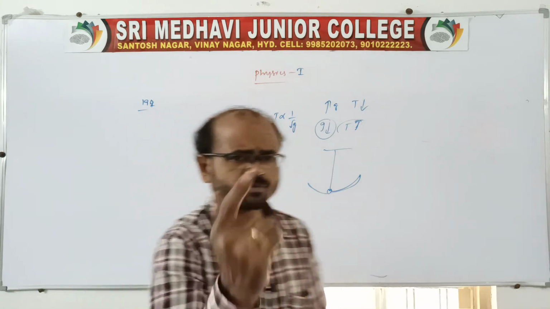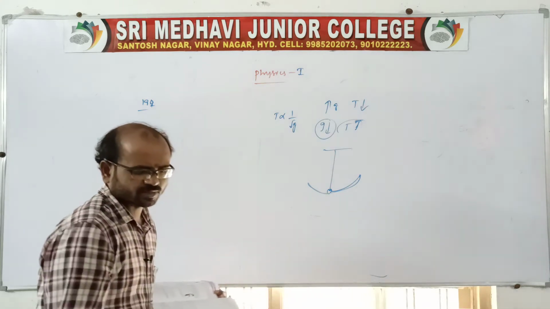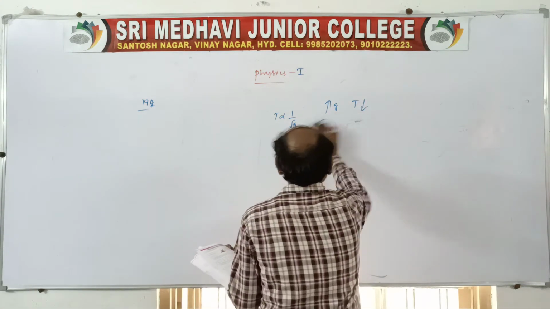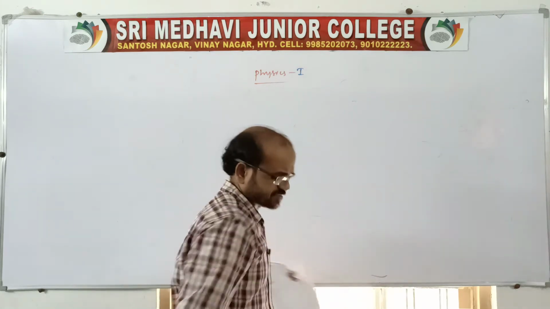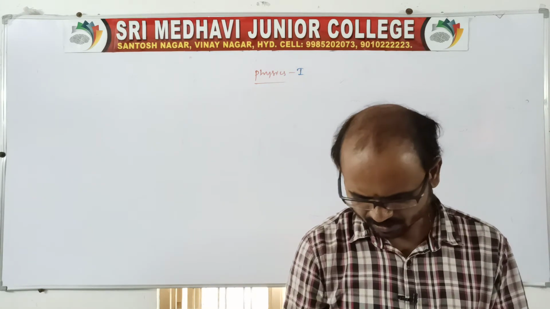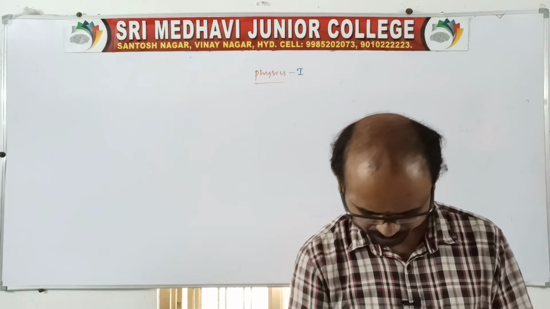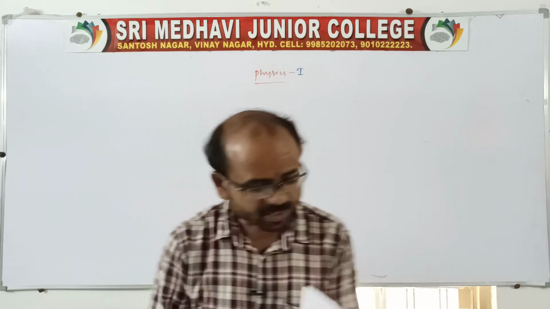Where g is less, the time period is more. Where g is more, the time period is less. So it depends on the location, because at the equator the g value changes, and if g changes, the time period also changes. That's what I mean to say. Clear? So this is related to the very short answer questions. Now we'll see the next problems, if any questions are there on the basis of time period.